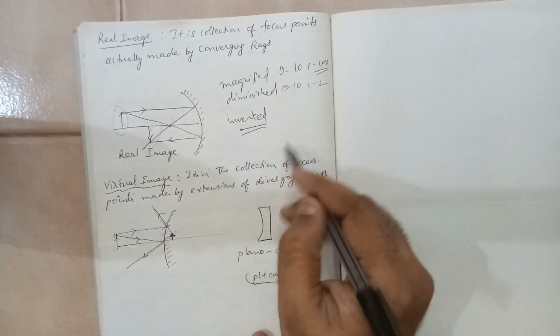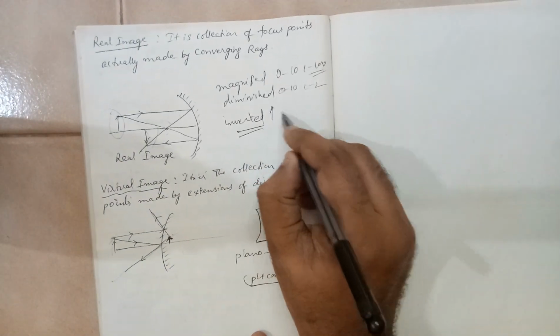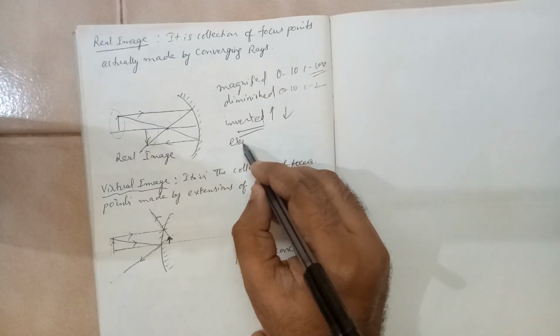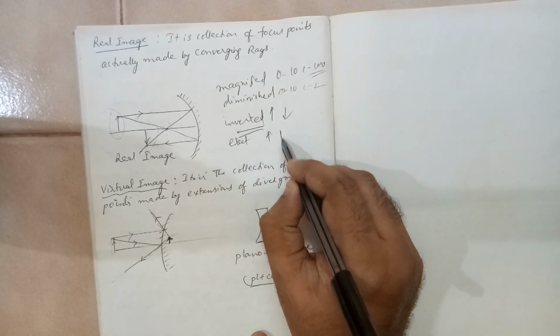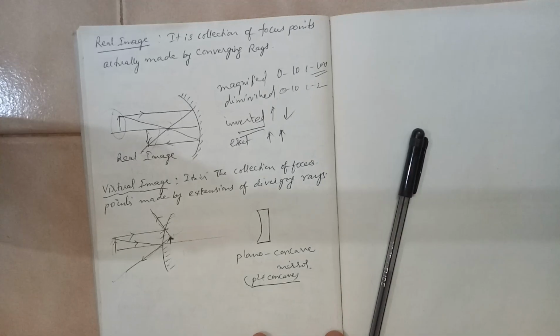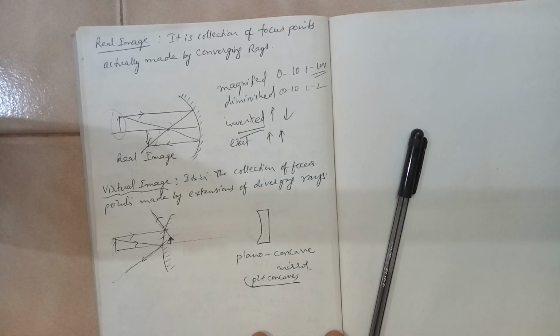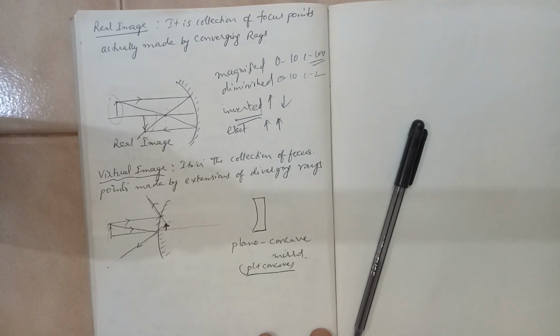If the object is like this, inverted means what? Object like this, image like this. Erect is another term. Object like this, image also like this. It is called an erect image. So these are some basic terms. We will be seeing even more.